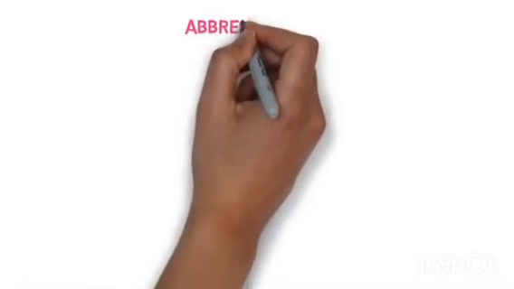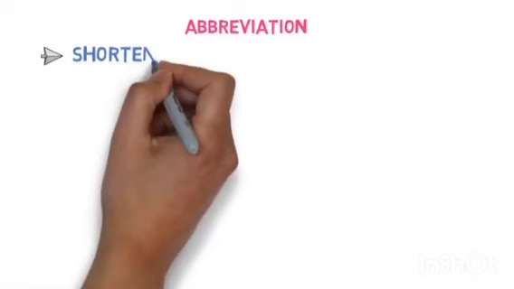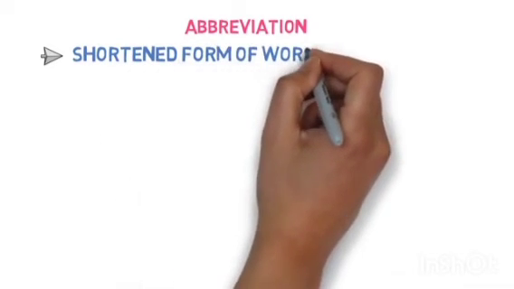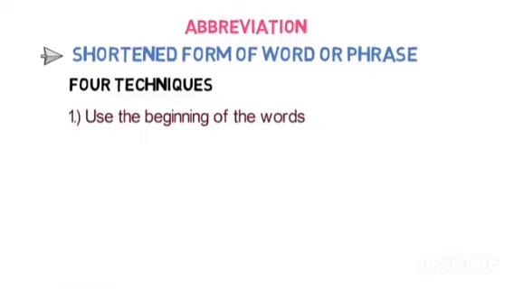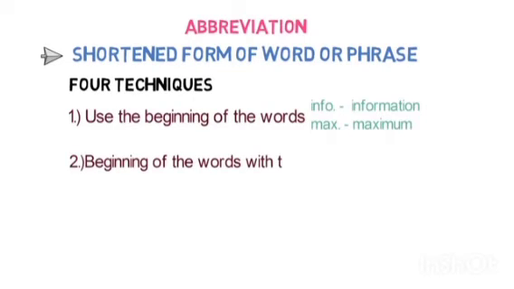And now if you are thinking what is an abbreviation or how can we write one ourselves, it is simply the shortened form of a word or phrase. And yes, there are some techniques to write an abbreviation. So use the beginning of the words such as info for information, MAX, that is max for maximum. Then the second one is the beginning of the words with the final letter, like GOVT for government, taking the first three and then the last one.